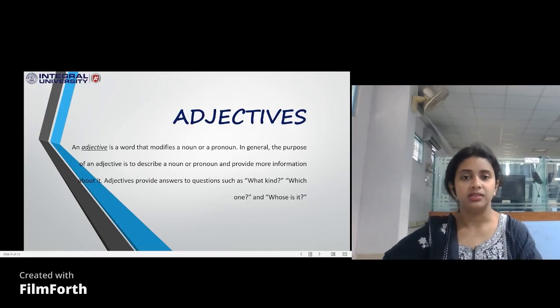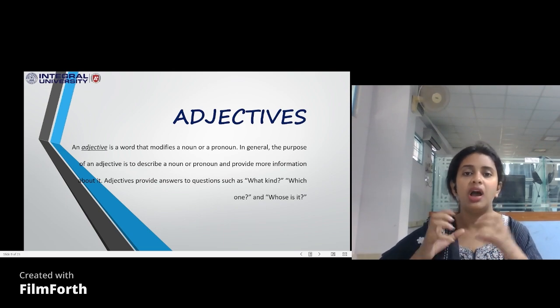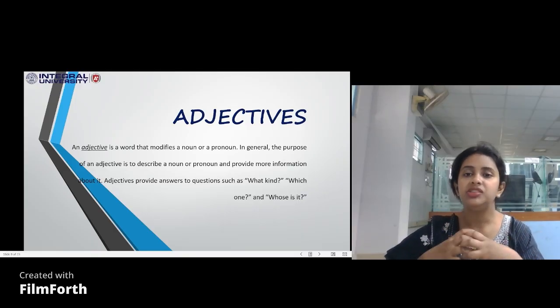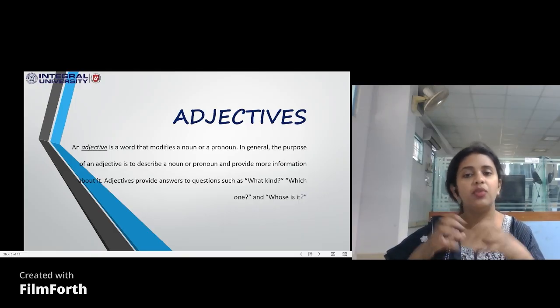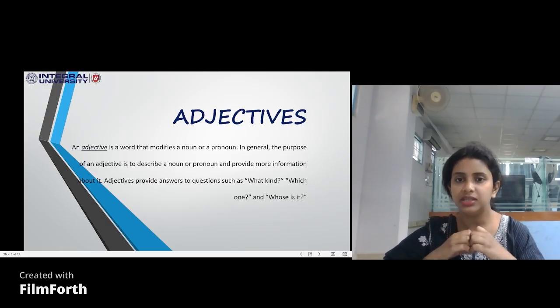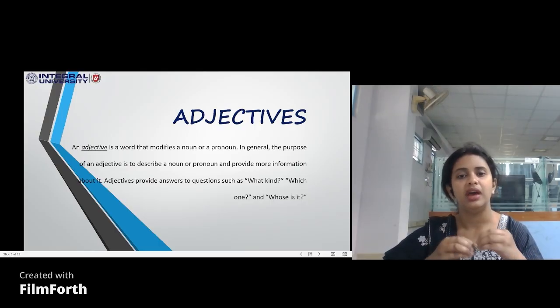So, what is an adjective? Again, what is an adjective? Now, the way an adverb was adding meaning to a verb or adjective or another adverb, what does an adjective do? It modifies the noun or a pronoun. An adjective will add quality, add further information, add more information to nouns and pronouns.